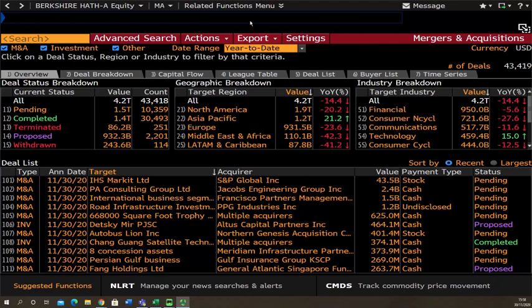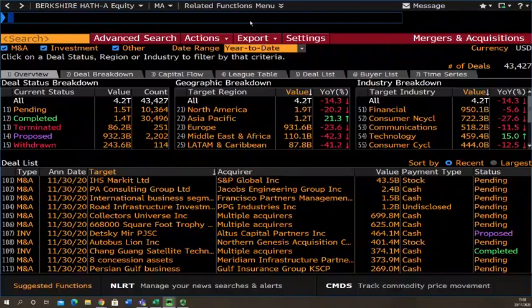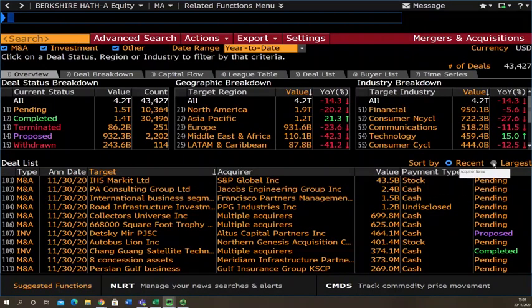In order to access this function, simply go to the command line and type in MA addenda. The first screen that will come up will give you an overview of the deals, and typically this is the range from the year to date. On this overview screen, we can change it from is it a merger and acquisition, an investment, or is it something else? Also, we can see the panel underneath, which will give us the latest deals in time series, or we can have a look at the largest deals this year by toggling here.